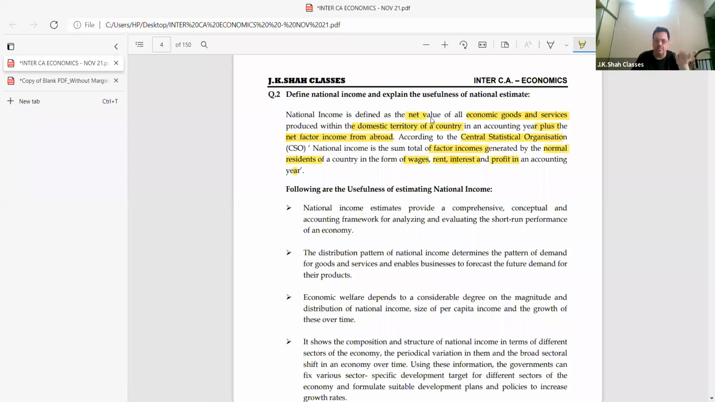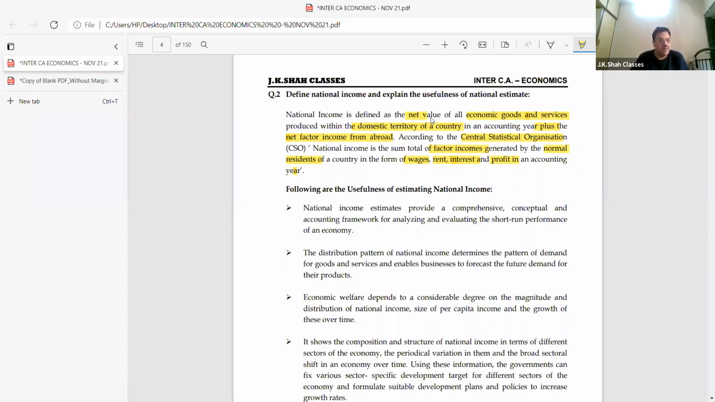The second definition is much more easy. National income is the sum total of factor income generated by normal residents of a country in the form of wages, rent, interest, and profit in an accounting year. Repeat fast. Sum total of factor income, rent, wages, generated by normal residents of a country in the form of so and so. Done. बोलो यश कोठारी समझ में आया?